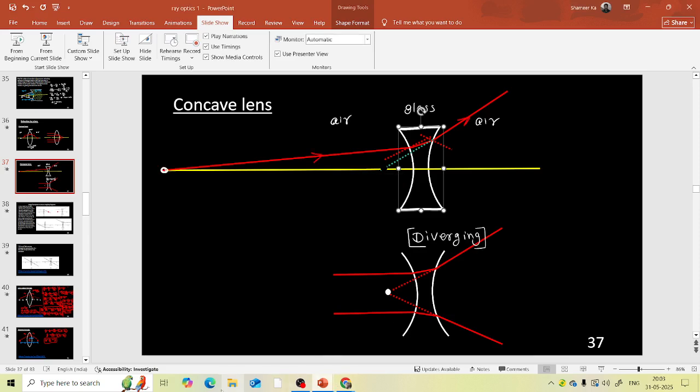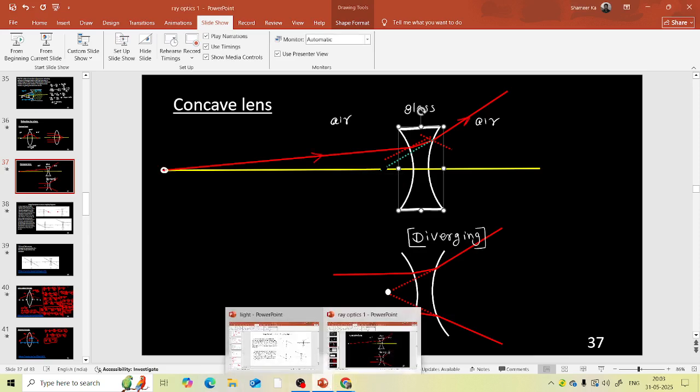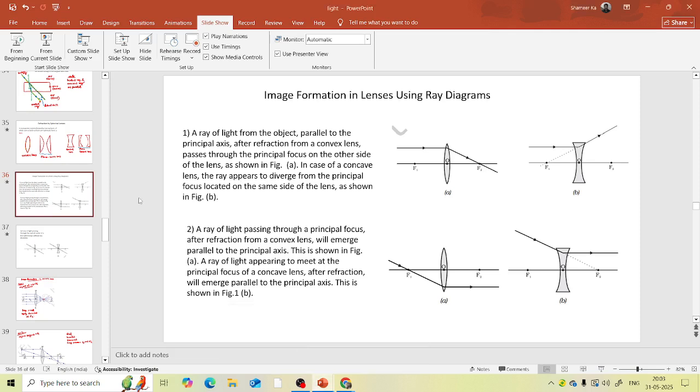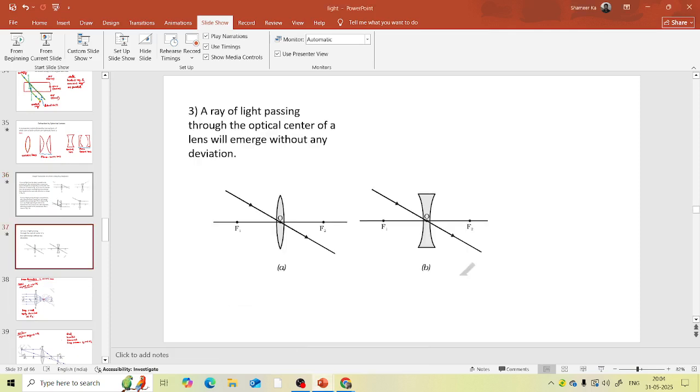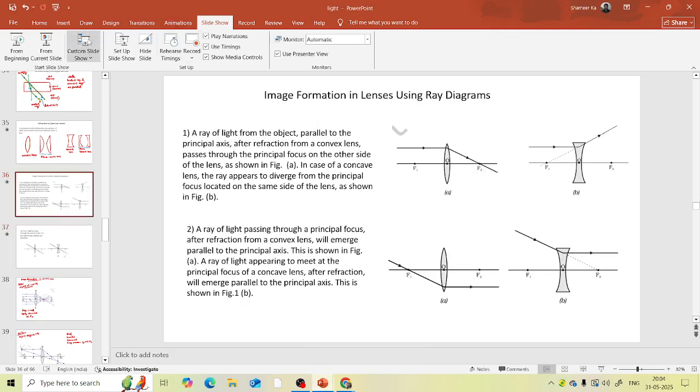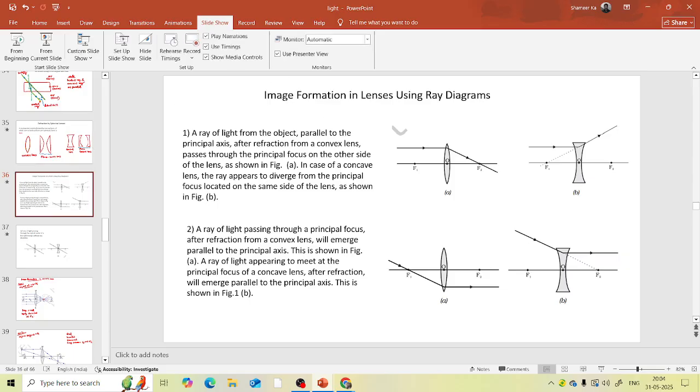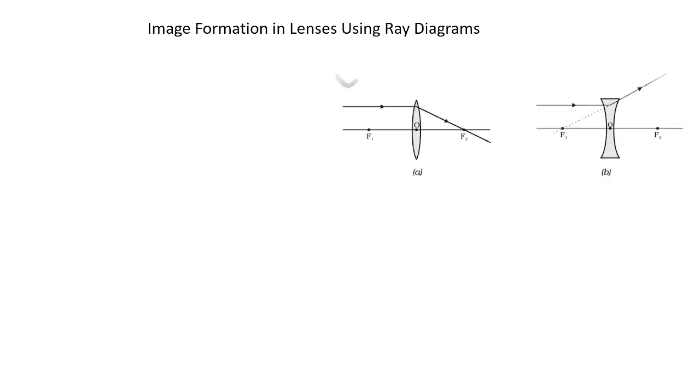So let us learn some rules. The remaining rules I will discuss in the next class. Or we will learn all the rules, no problem. Only three important rules. The title you may write as rules. There are three important rules associated with lenses.